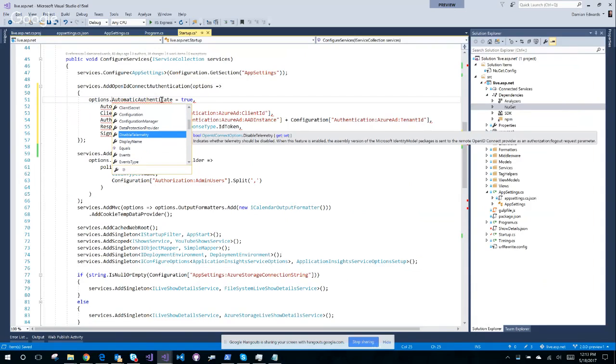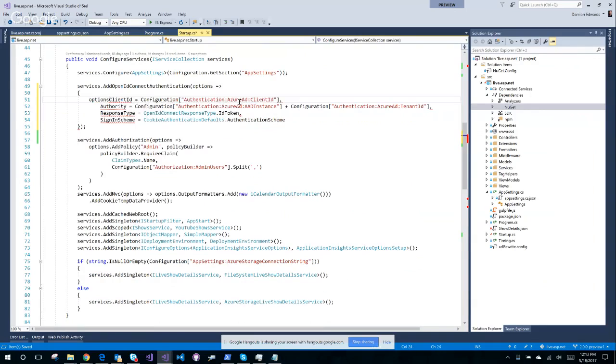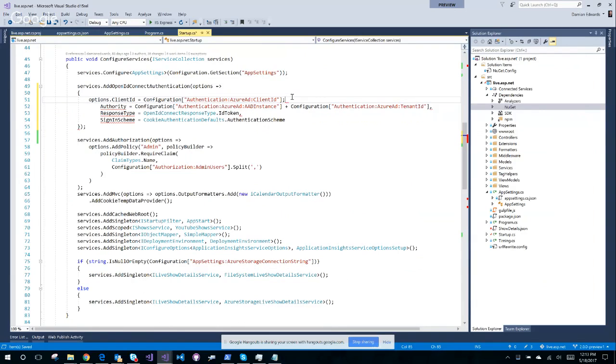So, what is that on there? Automatic authenticate? Nope. I saw something about that in the... I think it's this stuff. Yep, that's there. So that's good. Options dot authority. Okay, good.